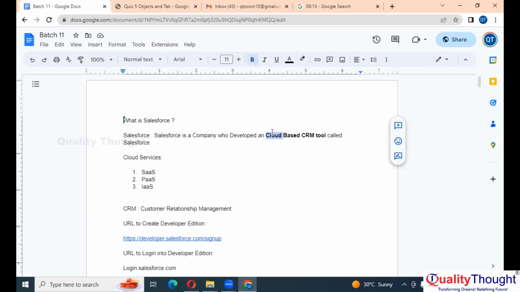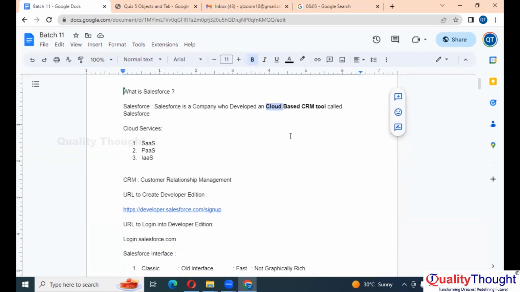With a browser and the internet, you are able to access Twitter and Facebook, right? Similarly, Salesforce is a kind of cloud-based technology. With a browser and the internet, you can access Salesforce.